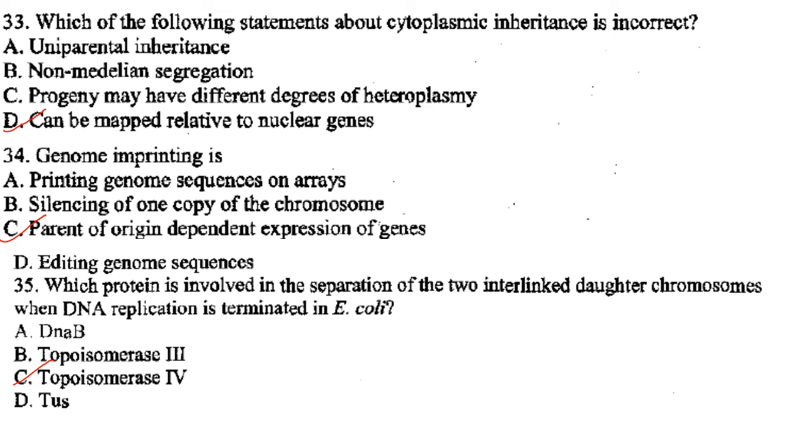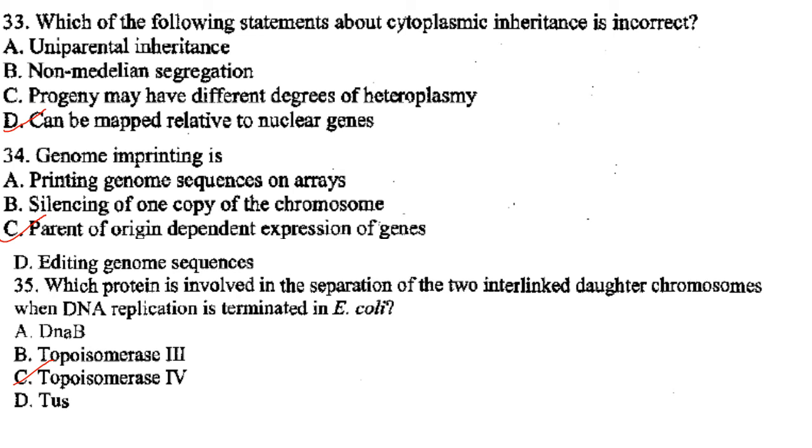So what is the wrong statement? Can be mapped relative to nuclear genes. So answer is option D. Then next one. Genome imprinting is. So in genomic imprinting, the ability of a gene to be expressed depends on the sex of the parent who passed on the gene.